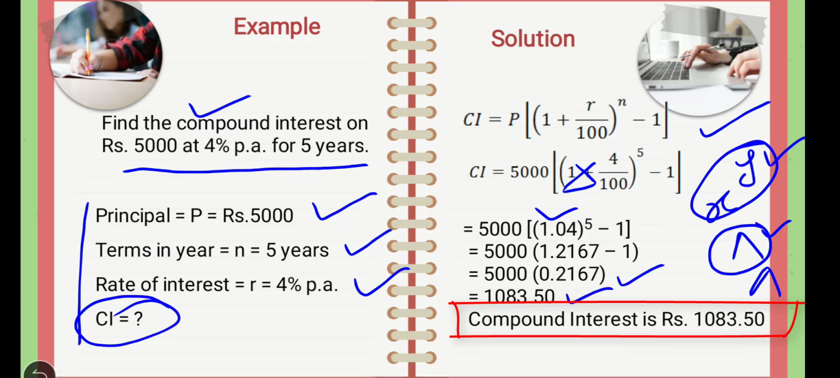So you can also calculate on your own. So in this way we can calculate the compound interest on a particular sum for the given period of time at the given rate of interest. There are some examples for practice given here. So take a pen and paper to solve these examples and comment your answer in the chat box.